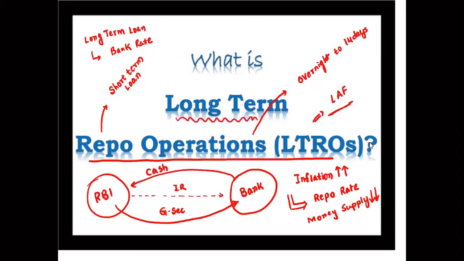What do you mean by long-term? Till now, loans were given for short durations: 14 days, 28 days, and up to 56 days. Now, long-term repo means the loans will be given for 1 year to 3 years tenure.